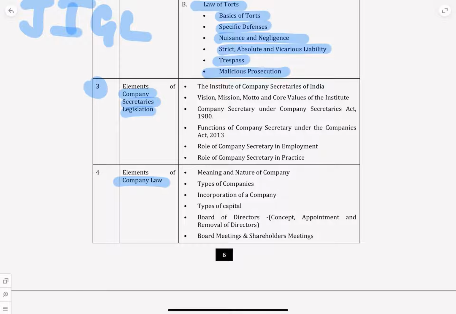Next, third one, most important, you are studying company secretary course. Tomorrow you're going to be a company secretary.